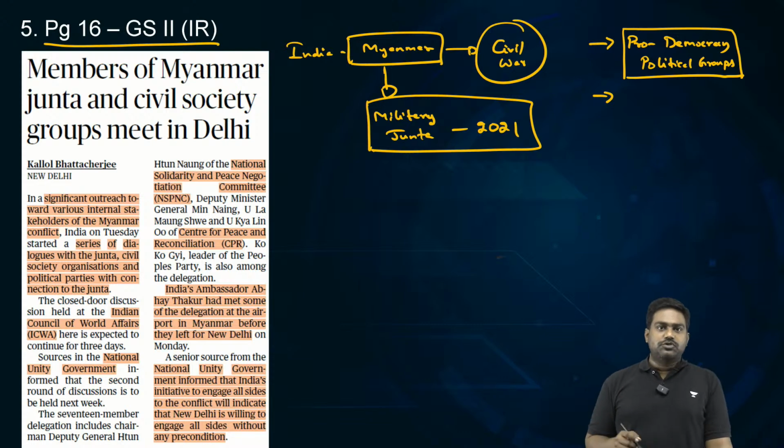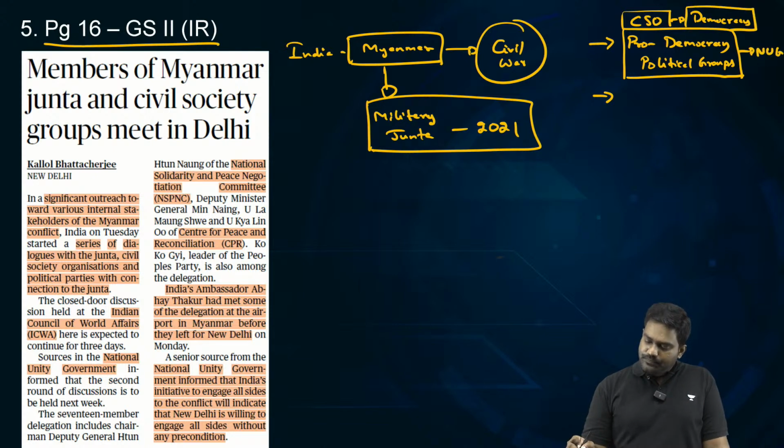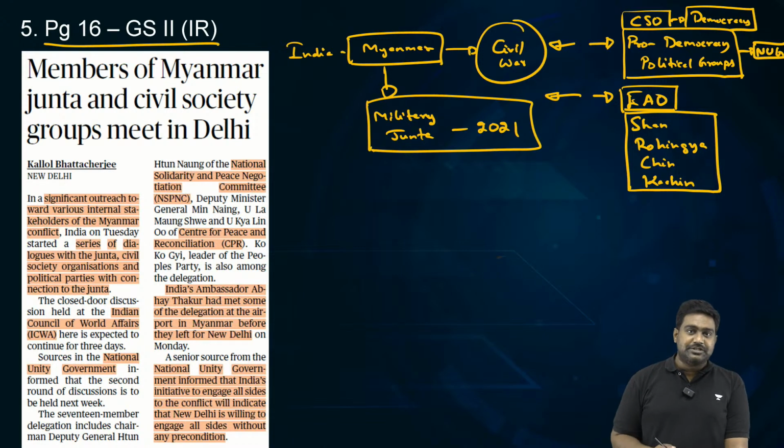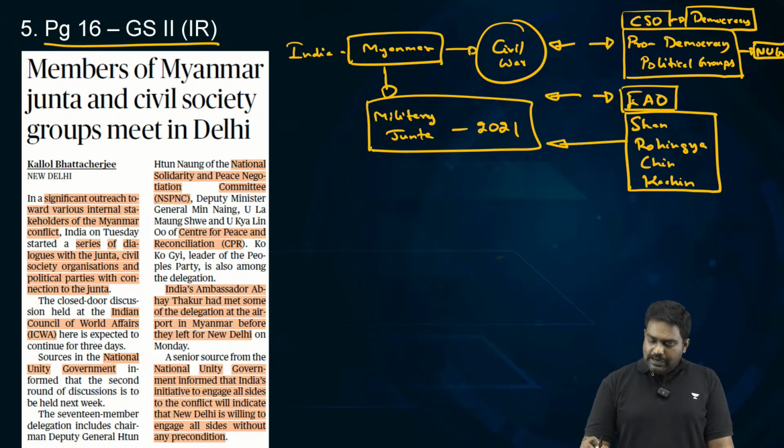So all pro-democracy forces, political groups and parties, along with civil society organizations which support democracy in the country, have all united to form a national unity government to oppose the military regime and to target the military regime. Parallelly, you have the ethnic armed organizations, the various ethnic armed groups of the Shan community, the Rohingya community, the Chin community and the others, the Kachin community. These various indigenous ethnic groups of Myanmar, which have been fighting insurgency for decades, even they have opposed the military regime, and they have also taken up this war against the military regime.